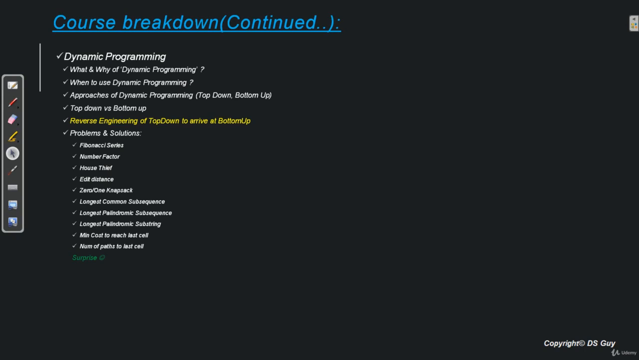Then we'll see the same 10 problems that we have seen in divide and conquer. In divide and conquer, we have solved these problems using the divide and conquer technique. Here we are going to solve them using dynamic programming. First we will solve each using top down, then do a reverse engineering and again solve the same problem using bottom up. So basically these 10 problems get solved 3 times: one using divide and conquer, then top down, then bottom up. This will ensure that we are absolutely clear with top down, bottom up and divide and conquer. So with that we will be completing the course.